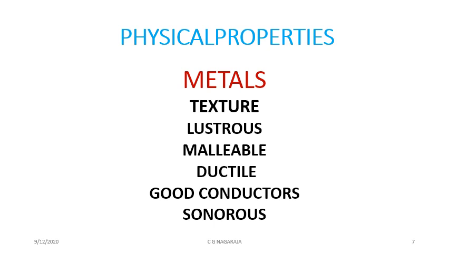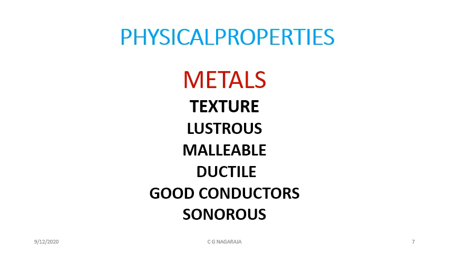Physical properties of metals. When you study metals, you may look at the physical properties like texture, lustre, malleability, ductility, whether it is a good conductor or not, and sonorous, that means the special property that makes sound.